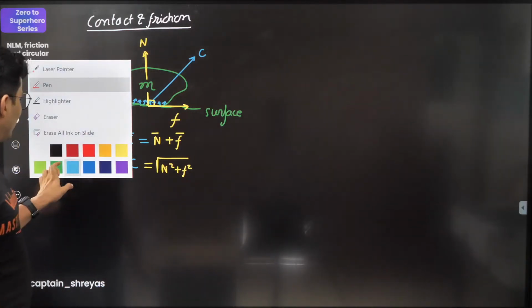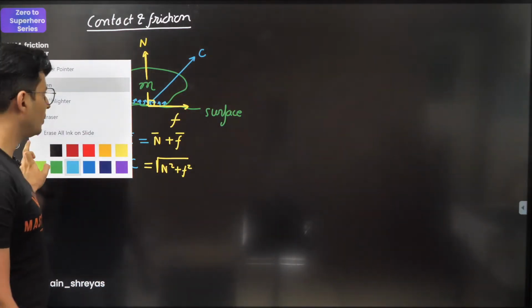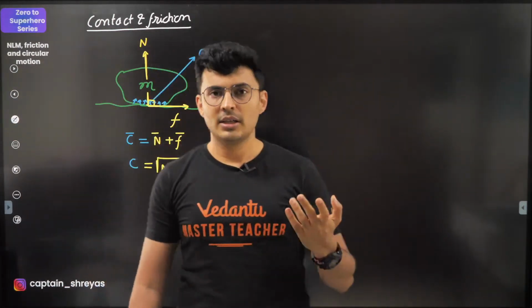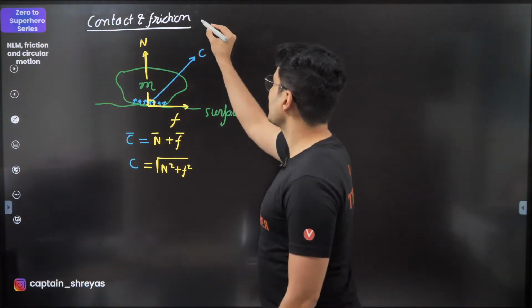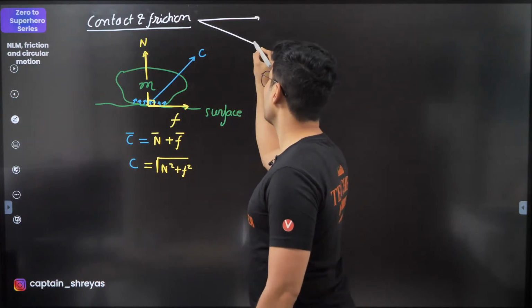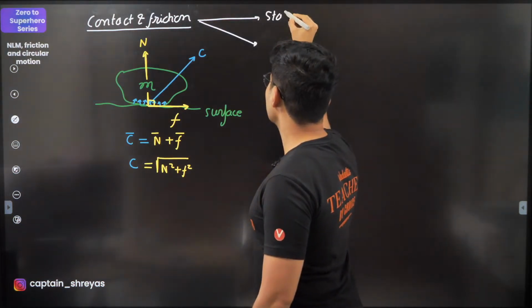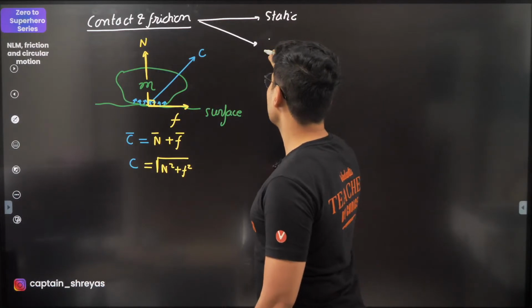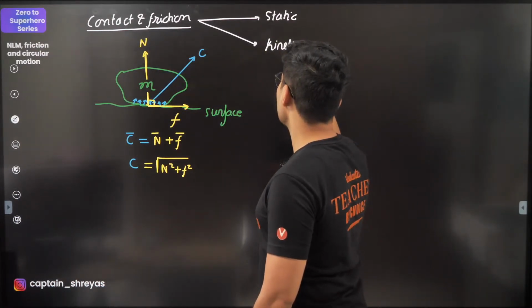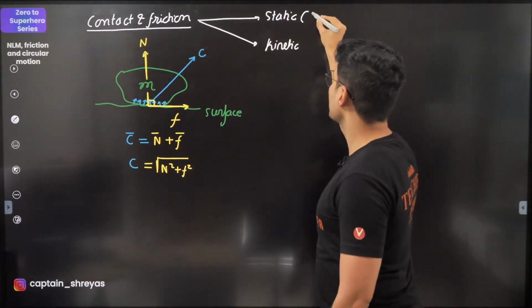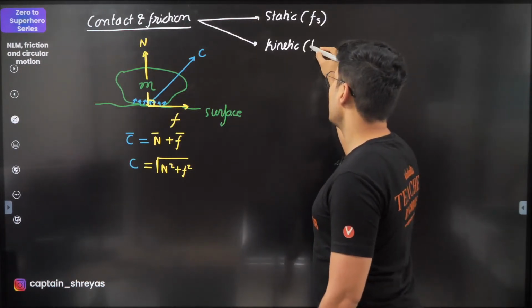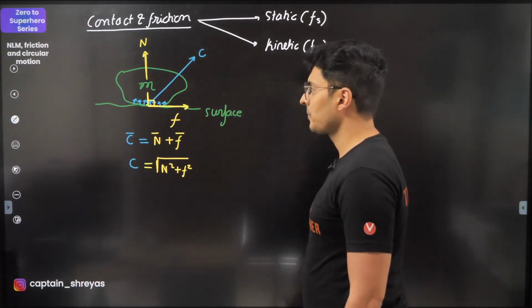All right. Now let me tell you the two cases of friction which you should know, and also the graph of it. And obviously friction is divided into two types. One is your static friction, one is your kinetic friction. Static friction, usually the symbol is Fs. Kinetic friction, usually the symbol is Fk.